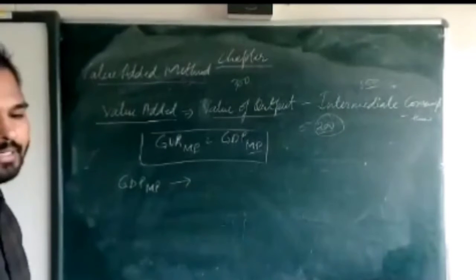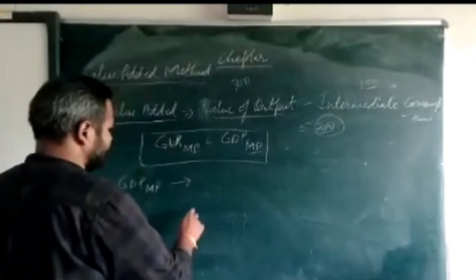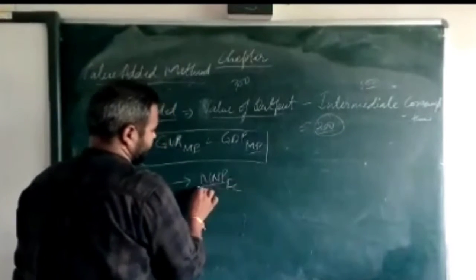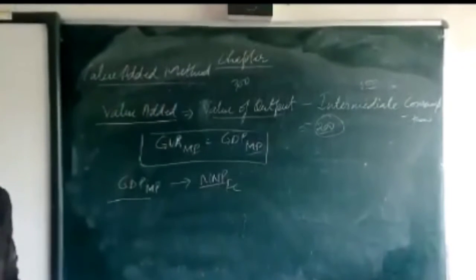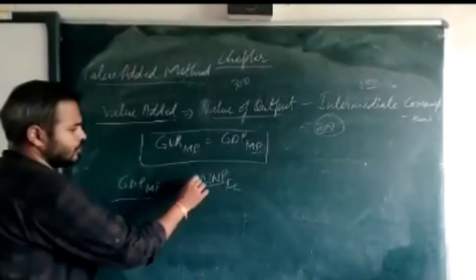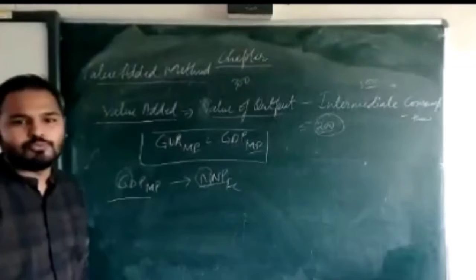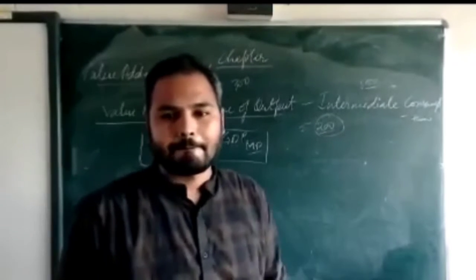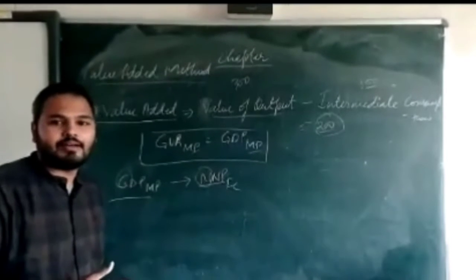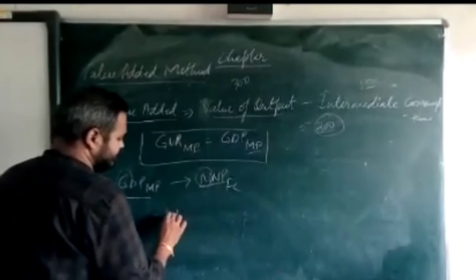From GDP to national income, NNP. How are you going to get there? That conversion I have already told you. Gross is there, net is there. So what are you going to do? From gross to net, minus depreciation.